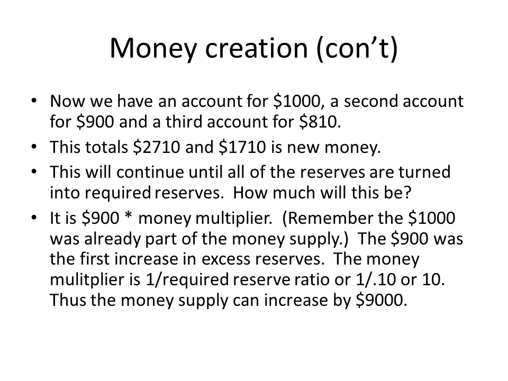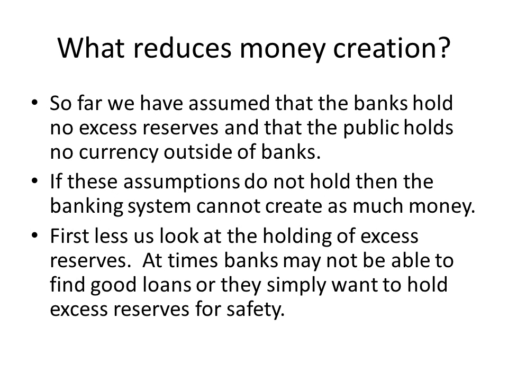This will continue until all of the reserves are turned into required reserves. How much will this be? Well, it is $900 times the money multiplier. Remember, the $1,000 was already part of the money supply. The $900 was the first increase in excess reserves. The money multiplier is 1 over the required reserve ratio, or 1 over 0.10, or 10. Thus, the money supply can increase by $9,000, or $900 times the money multiplier.